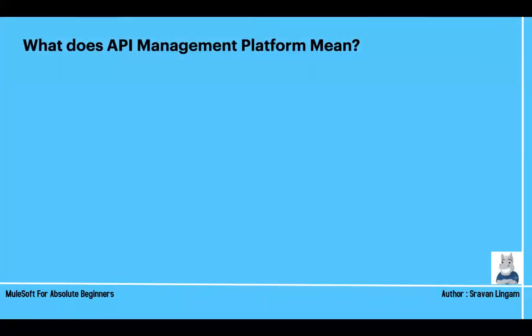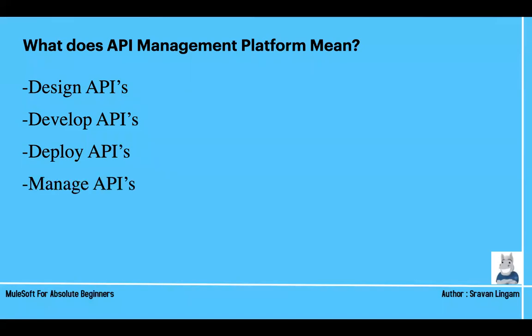Now, in the previous slide, I showed it is an API management platform. What does that mean? That means we can design our APIs using MuleSoft. We can develop our APIs, deploy our APIs, manage APIs, secure APIs, and reuse APIs. All these things can be done in one place. MuleSoft is a one-stop place where you can do all these things: design, develop, deploy, manage, secure, and reuse.